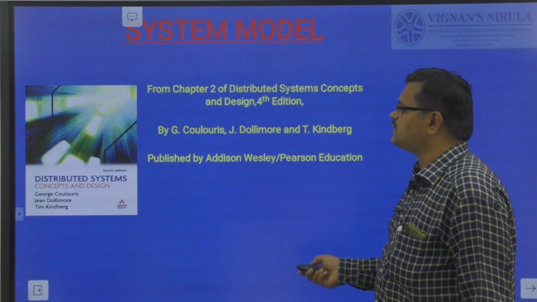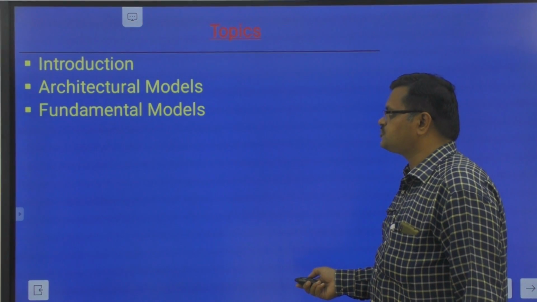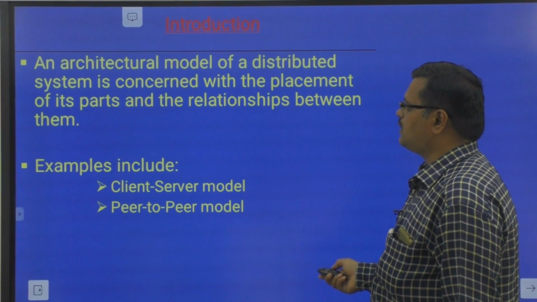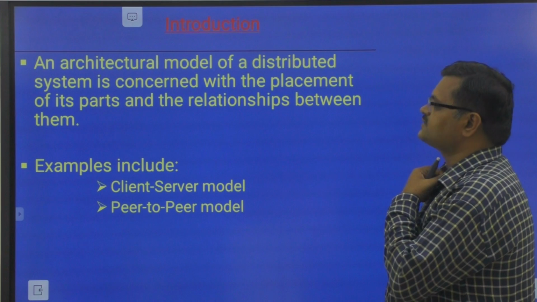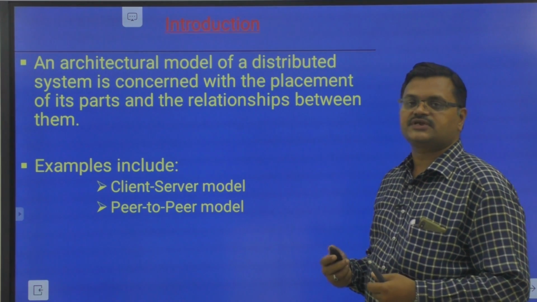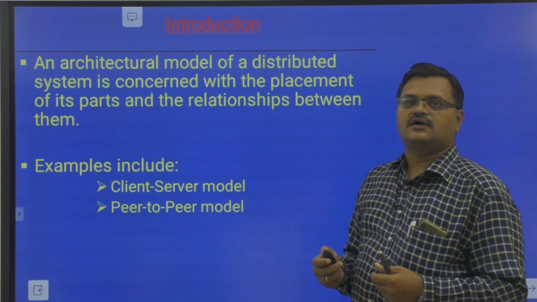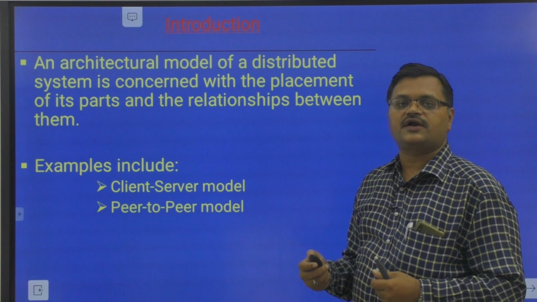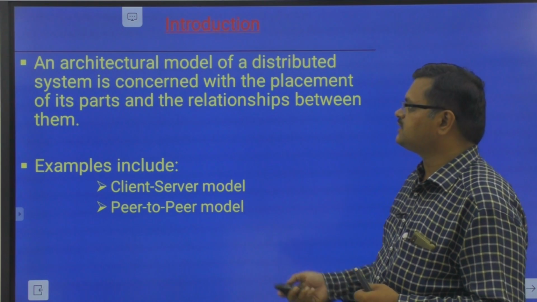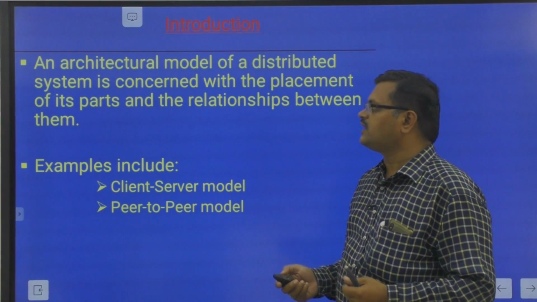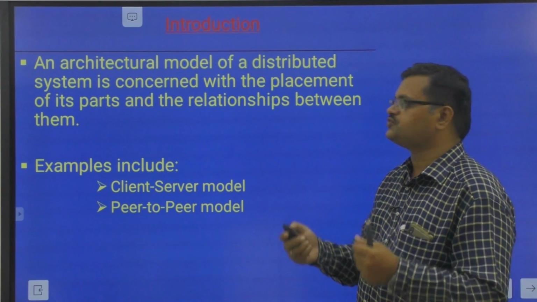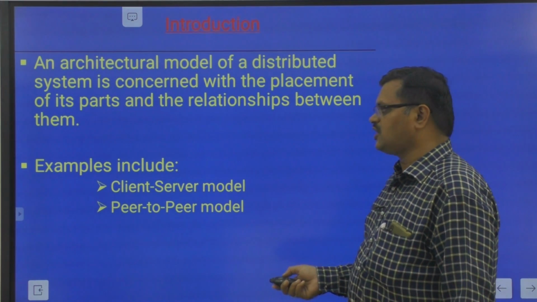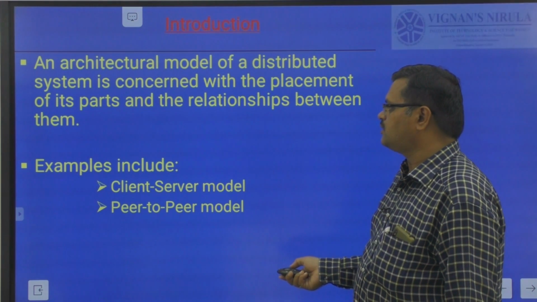Today we will discuss the different system models in distributed systems. First, the architectural model. A distributed system is nothing but a collection of components in networked computers whose actions can be coordinated and communicated by passing messages. The architectural model is concerned with the placement of the parts and the relationships between the parts. Examples include the client-server model and the peer-to-peer model.